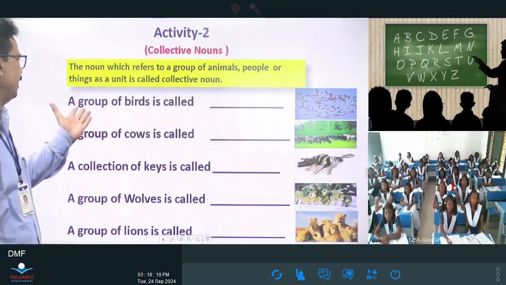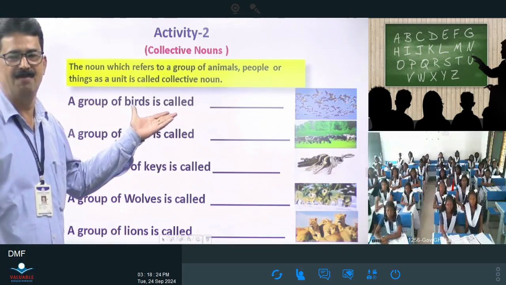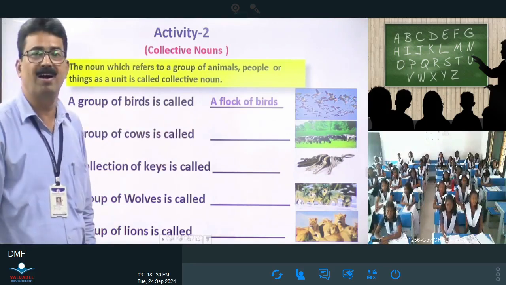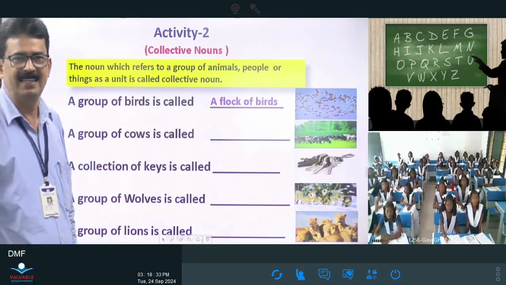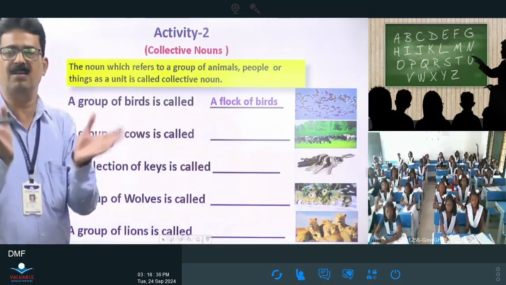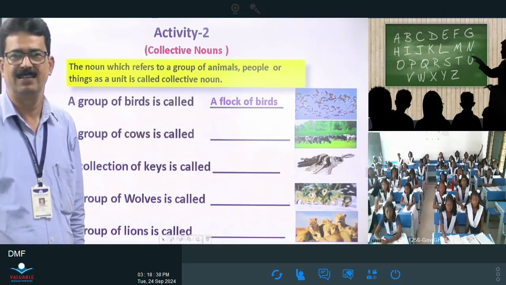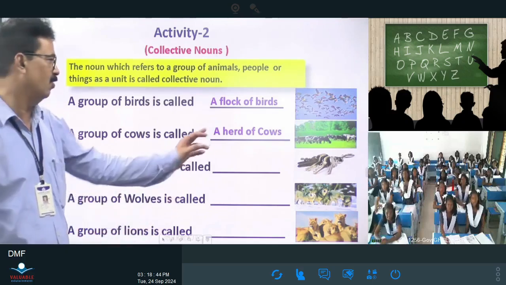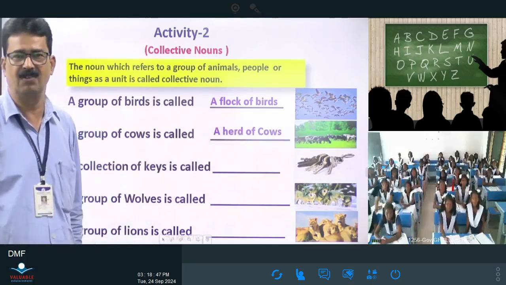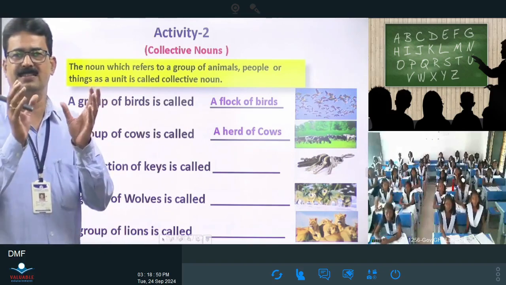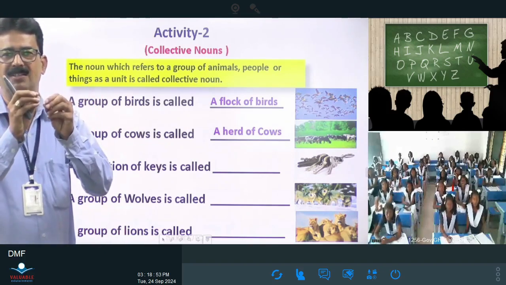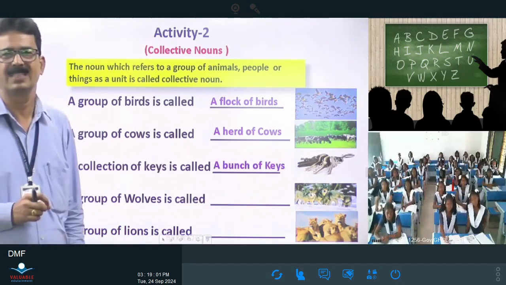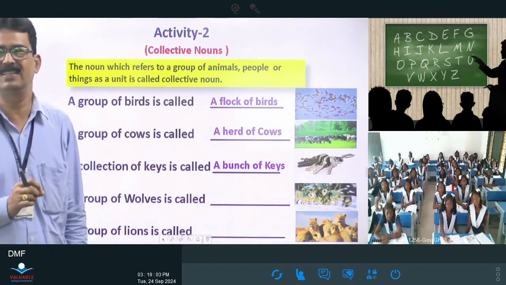What do we say for a group of birds? We have read in the lesson that a group of birds is called a flock of birds. A group of cows is called a herd of cows. A collection of keys is called a bunch of keys.